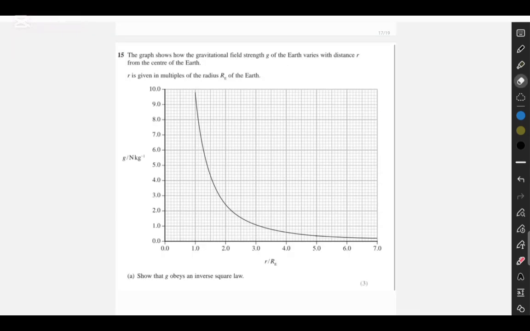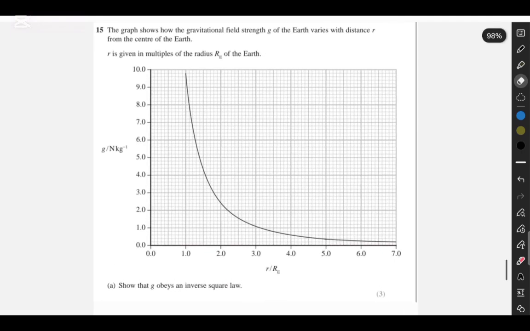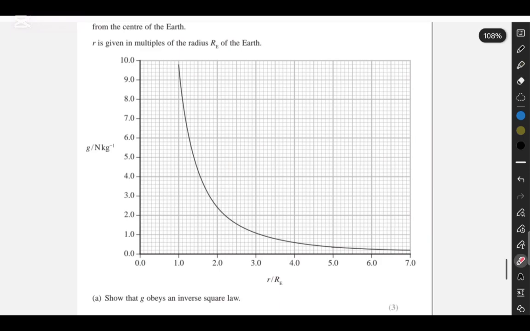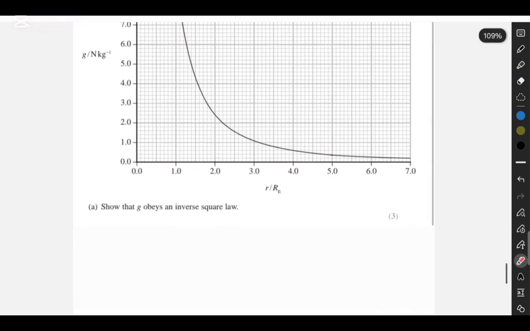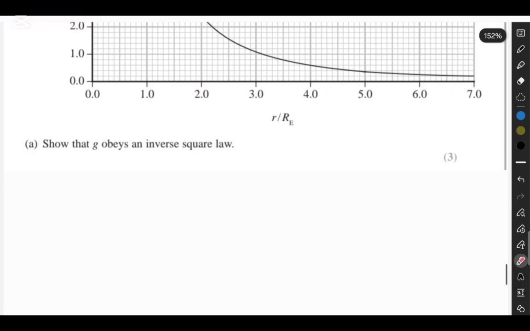The graph shows how the gravitational field strength G of the Earth varies with distance r from the center of the Earth. They've given you the gravitational field on the y-axis, and on the x-axis they have given you r, but in terms of the radius of Earth. So r is given in multiples of the radius of the Earth. Okay, so 1 RE means 1 times the radius of Earth, 2 RE means 2 times the radius of Earth, and so on until 7. And then you have to show that G obeys the inverse square law.